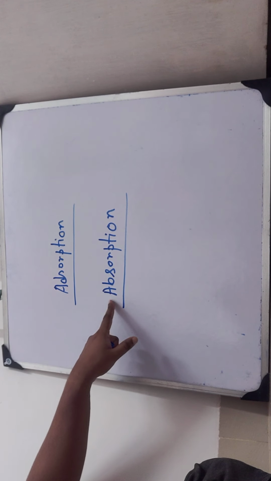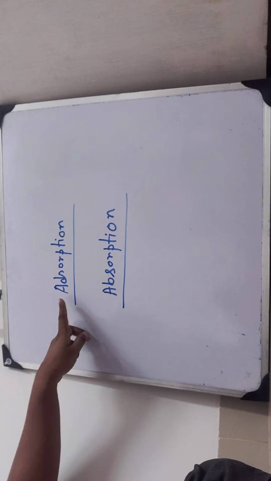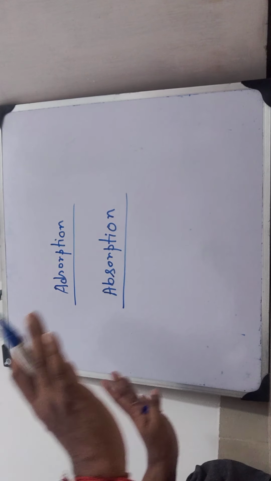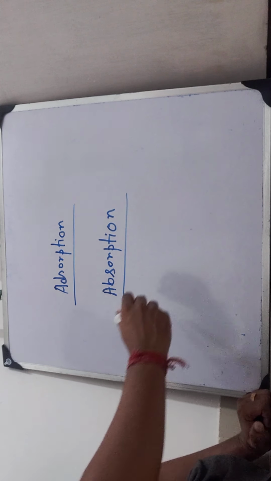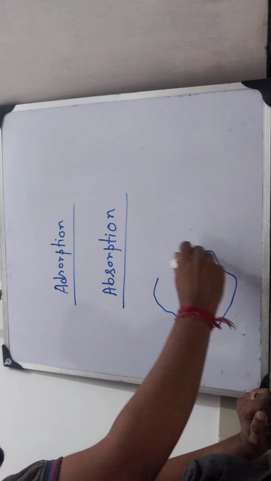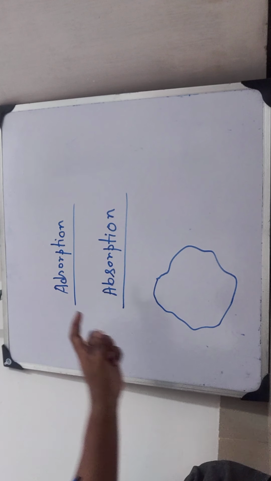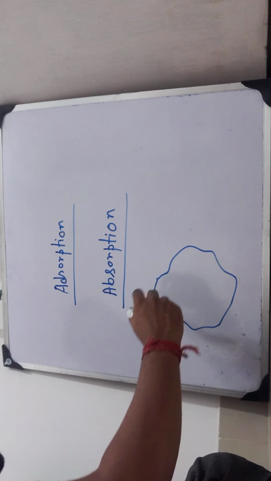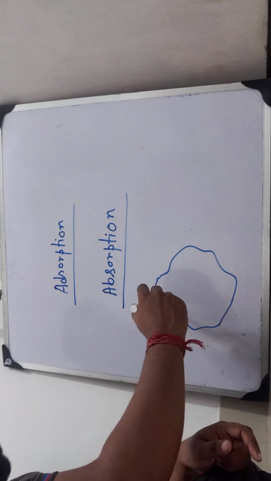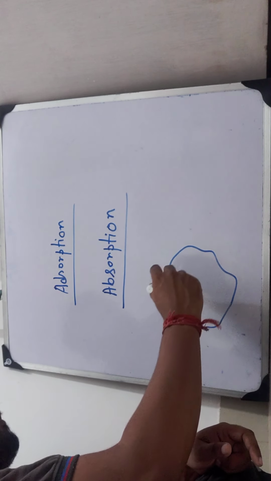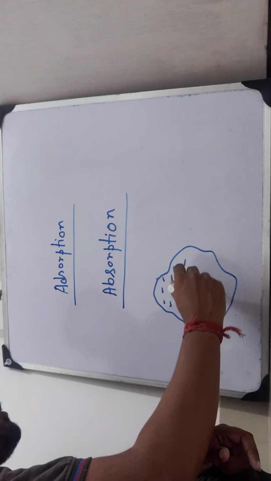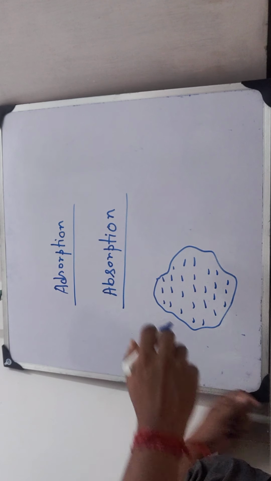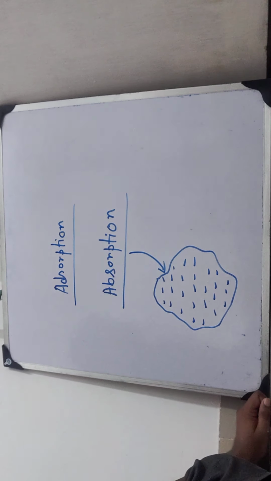Absorption is a bulk phenomenon and adsorption is a surface phenomenon. Let me explain it to you very easily. Suppose there is a substance which has a tendency to absorb. If it absorbs the adsorbate from each and every part of its body, then the phenomenon will be called absorption.